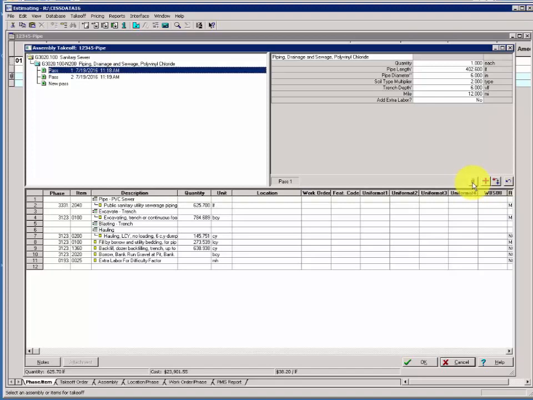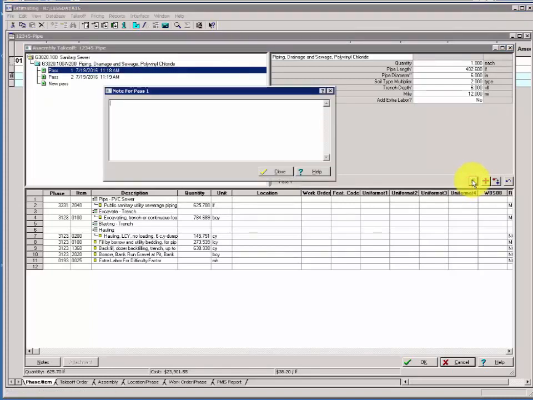Left of the purple plus sign, click the paperclip and add this note. The note box opens. We're working on sheet 8, and pass number 1 is the distance from the station, STA 35 plus 67.42 to the next manhole, which is station STA